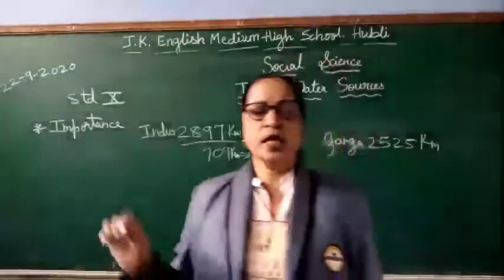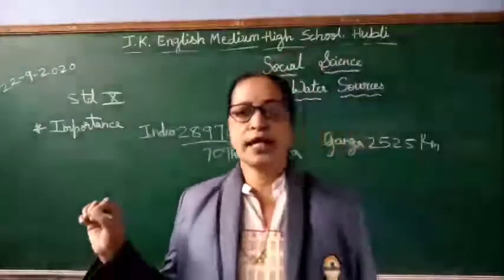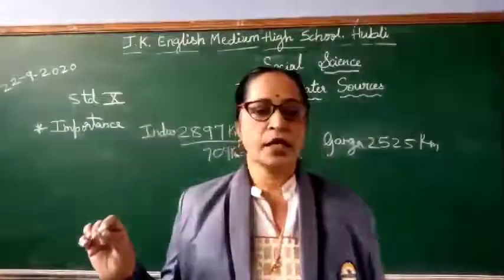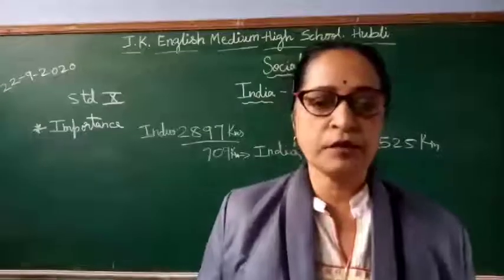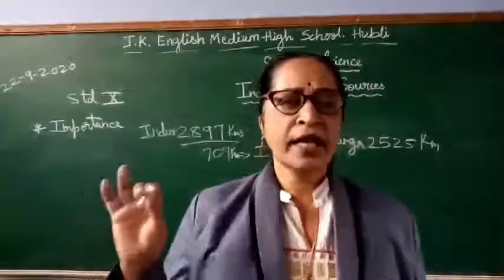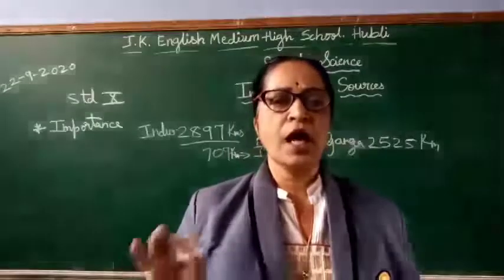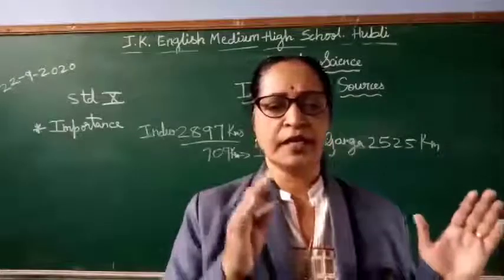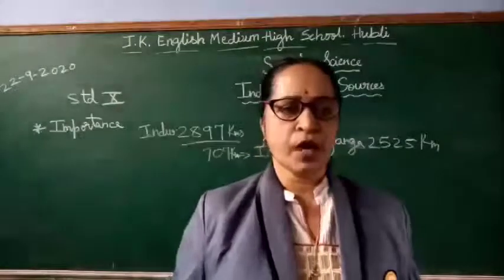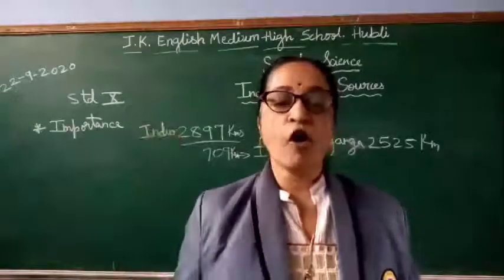I'll repeat once again. The Ganga river is the largest river of India. Its total length is 2,525 kilometers. And where does it rise? It rises in the Gangotri glacier. It flows towards south and southeast and then it enters Bangladesh where it joins the Brahmaputra. It's easy to understand, children. After it joins the Brahmaputra, it continues as Padma and finally flows into the Bay of Bengal.